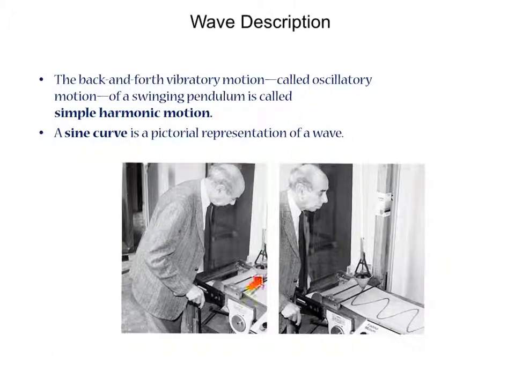Now what we're looking at in these pictures here is a pendulum bob filled with sand. And what we see here is that when that conveyor belt is moving, we end up getting what's called a sine curve right here. When it's not moving, that pendulum bob will just trace out a straight line. And a sine curve is a pictorial representation of a wave. So that's why we're looking at pendulums here, because we can get a picture of a wave by using a pendulum.